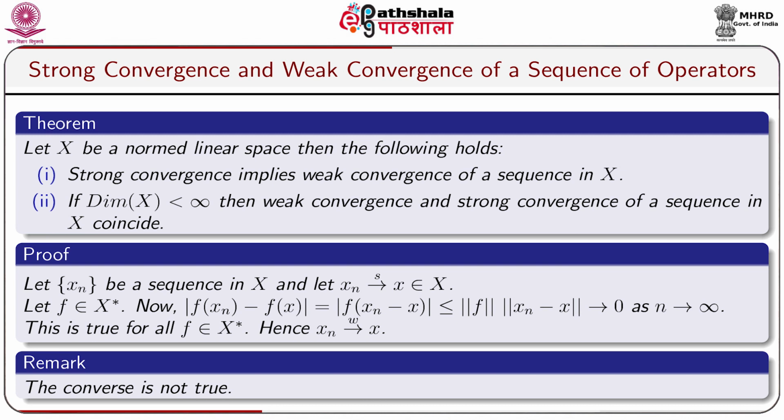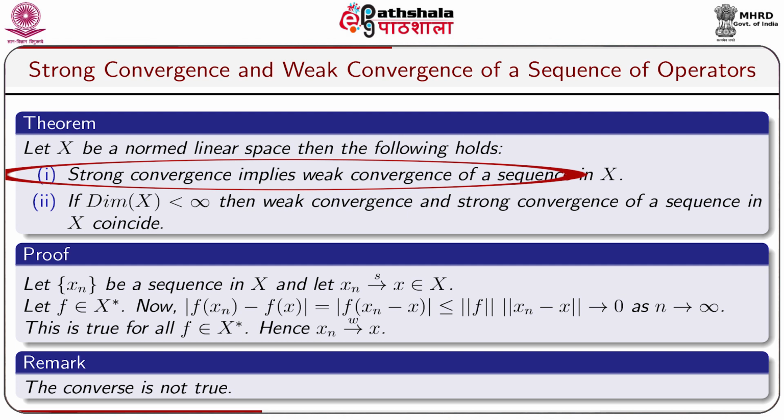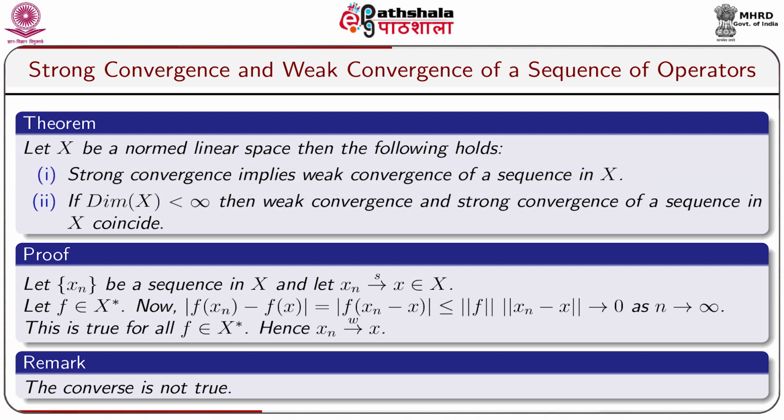Let us take another theorem. Let X be a normed linear space, then the following statements hold. Number 1, strong convergence implies weak convergence of a sequence in X. Number 2, if the dimension of X is finite, then weak convergence and strong convergence of a sequence in X coincide. Now let us take a proof.